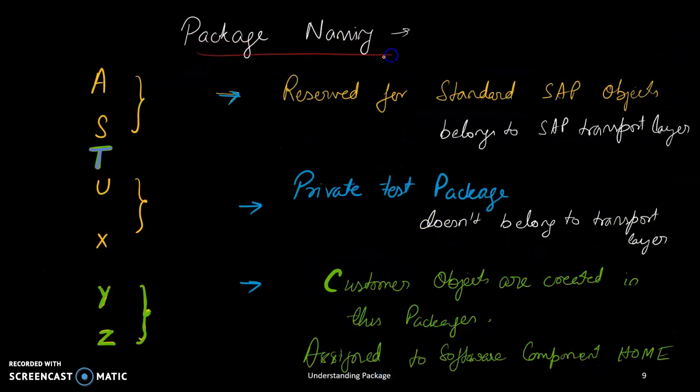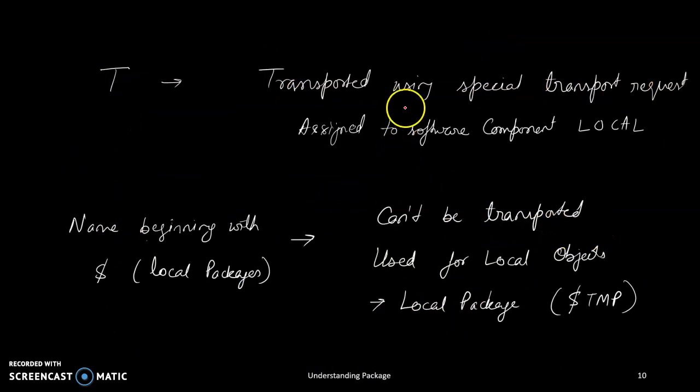Now a package is created by a name. If it is a customer object, like if we are creating a package, it must start with Y or Z. The packages reserved for standard SAP objects are A to S and U to X. T is for private test packages, it doesn't belong to a transport layer, and is assigned to software component local.